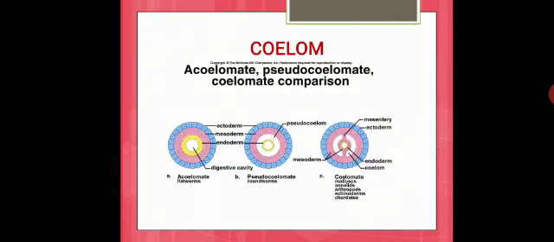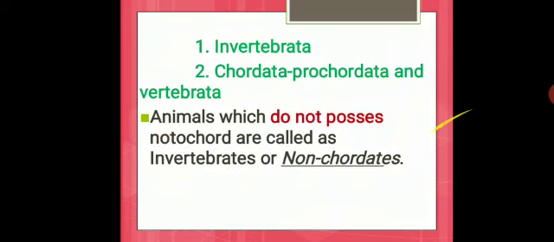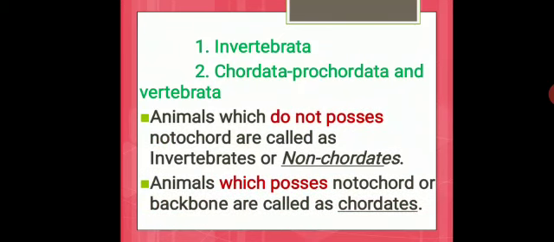And then next we saw coeloms. We had three types of coelom. One is acoelom, and then pseudocoelom and coelom. Acoelom means the body cavity is absent. Pseudocoelom means a false body cavity will be present. Coelomates means true coelomate, that is, a true body cavity will be present. I hope you all remember the examples for each. And also we saw the further classification based on the backbones. If they possess backbones, then they are called chordates or vertebrates. If they do not possess backbones, then we call them invertebrates or non-chordates.